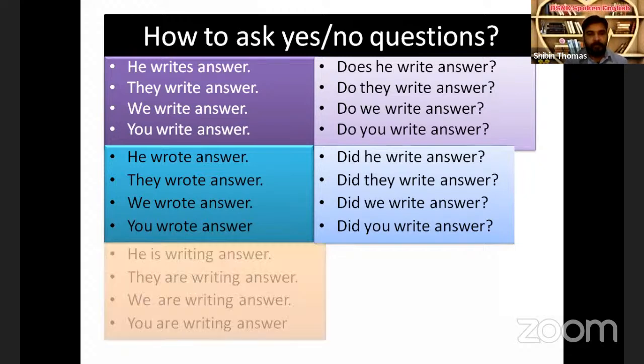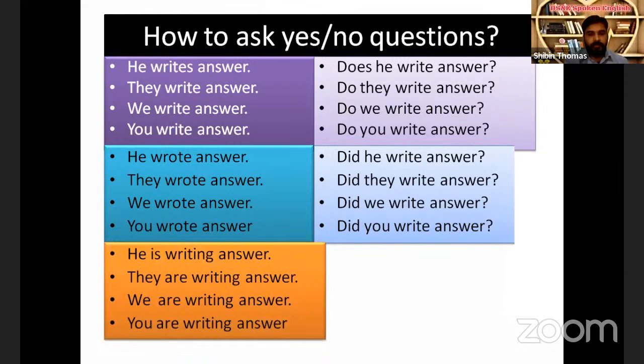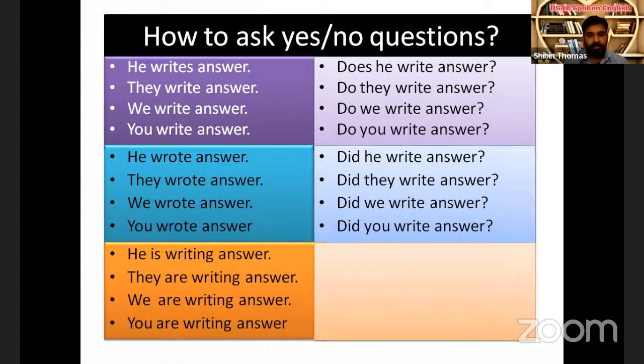Then, he is writing answer. There is nothing to do, just to arrange the words, because there is an auxiliary verb. If there is an auxiliary verb in the question, we just need to arrange the words properly. So how to begin a yes or no question? We must begin it with the auxiliary verb. Find out the auxiliary verb in the sentence, and that is "is". So begin the question with "is". Then subject, he. Main verb, writing. Object, answer. So the question is, is he writing answer?